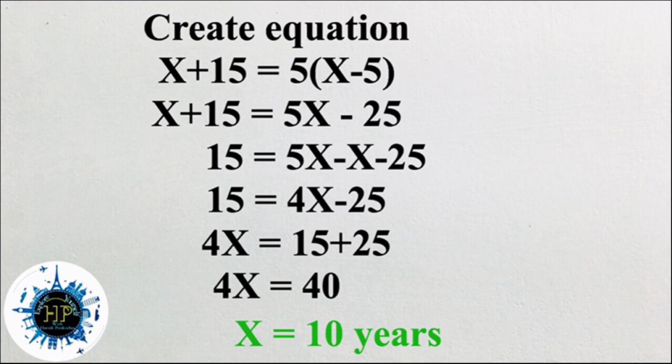So here x plus 15 is equal to 5 into x minus 5. We multiply there, and then I got x plus 15 is equal to 5x minus 25.